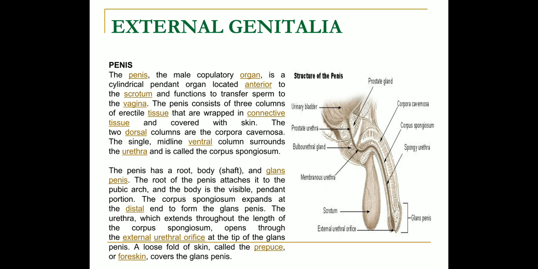The penis has a root, the shaft, the body, and the glans penis. The root of the penis attaches it to the pubic arch, and the body is the visible pendant portion. The corpus spongiosum expands at the distal end to form the glans penis. The urethra, which extends throughout the length of the corpus spongiosum, opens through the external urethral orifice at the tip of the glans penis. A loose fold of skin called the prepuce or the foreskin covers the glans penis.